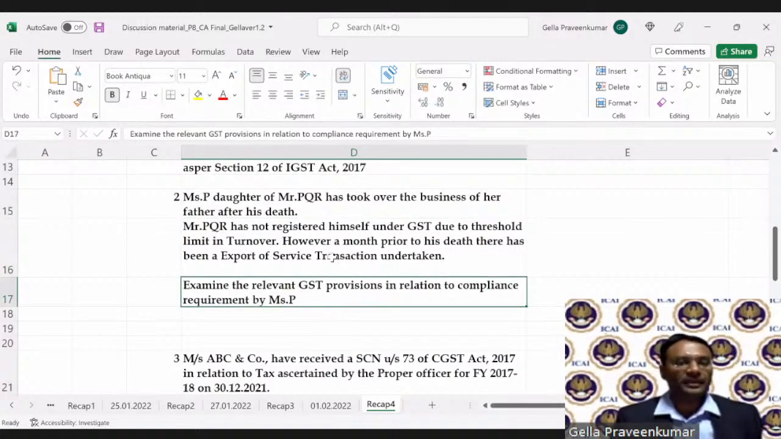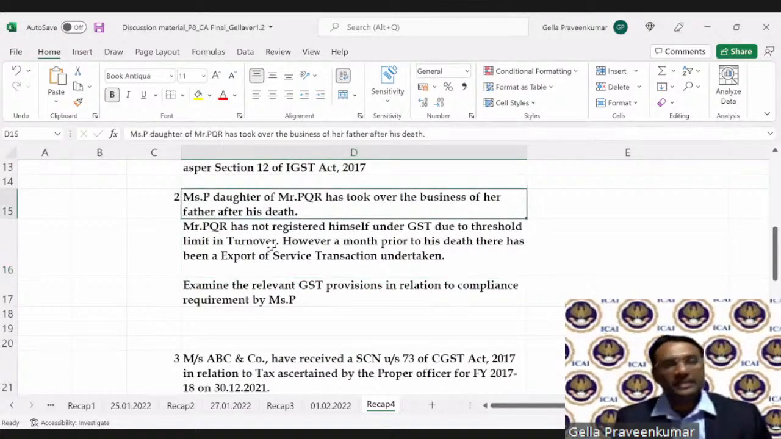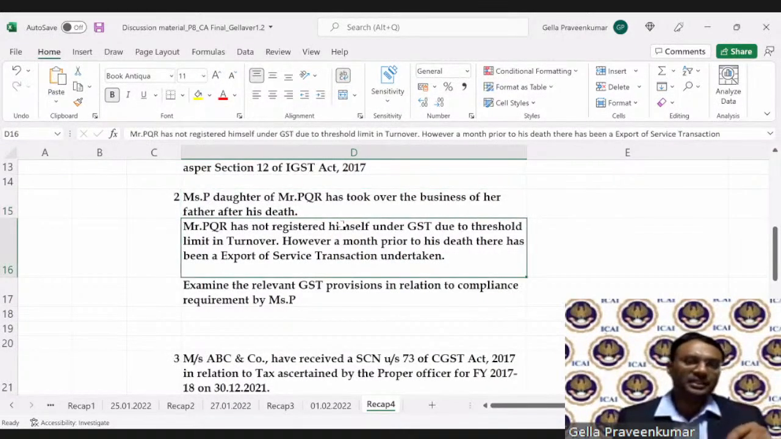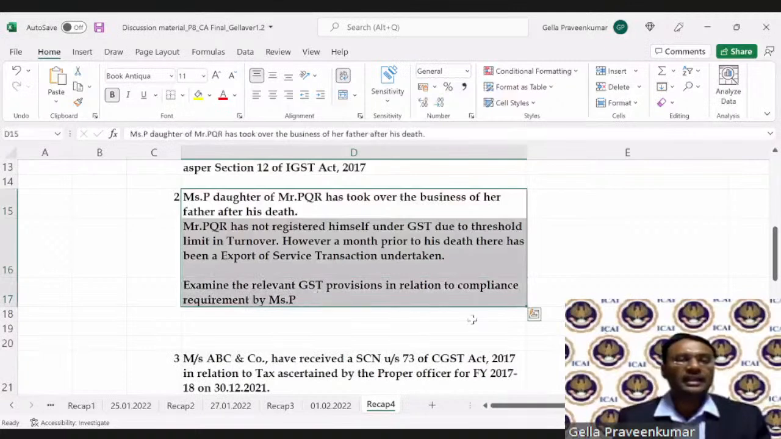So there is a scenario where this gentleman, Mr. PQR, has not registered himself. And why has he not registered? He says, sir, I have a threshold limit of say 20 lakhs. I hail from the state of Gujarat. In Gujarat, 20 lakhs is the threshold limit. So I haven't exceeded it, and I didn't take my registration. And PQR's business is taken over by Ms. P. Examine the relevant provisions in GST in relation to compliance requirements of Ms. P.